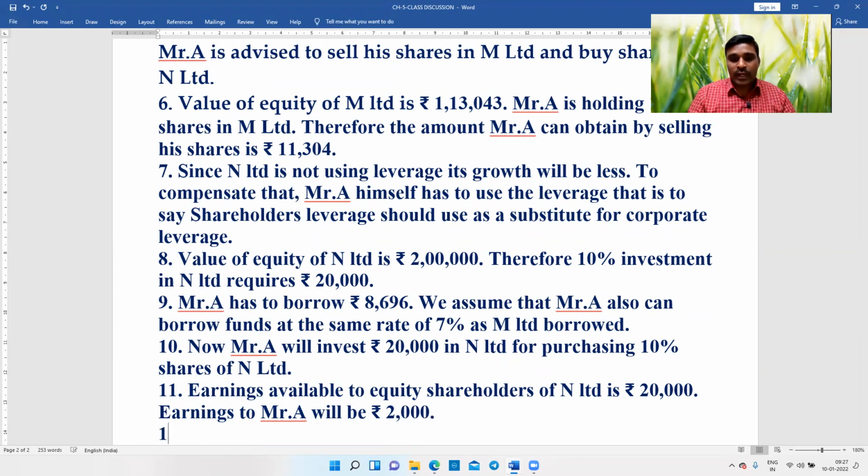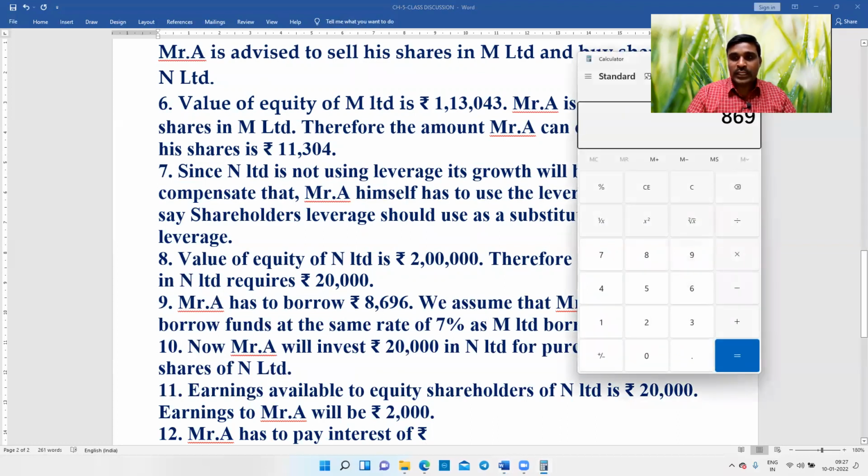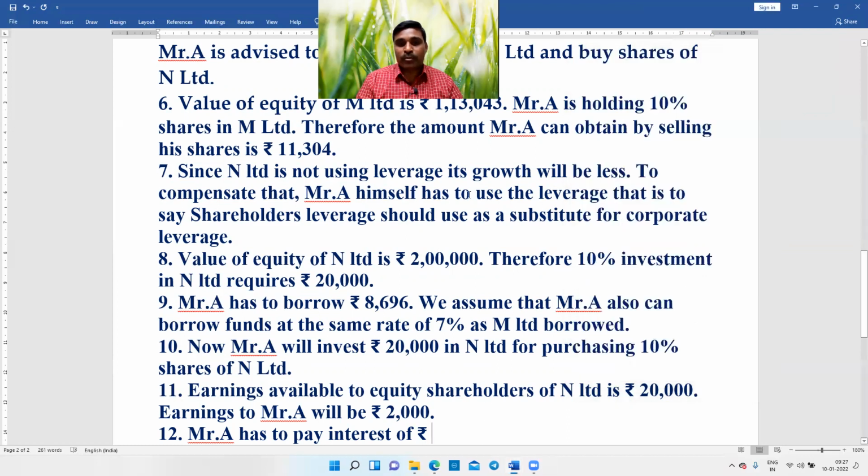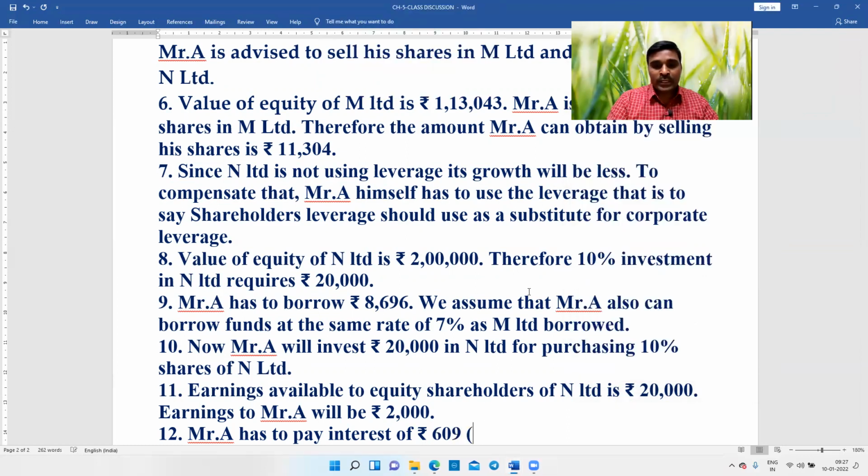From that earnings, Mr. A has to pay interest. How much has he borrowed? He borrowed 8,696 in the market, into 7%, so he has to pay 609 rupees. How I got it? Rupees 8,696 into 7%.